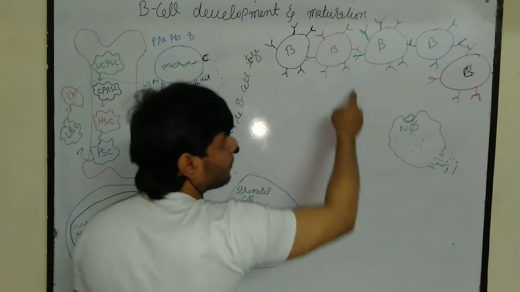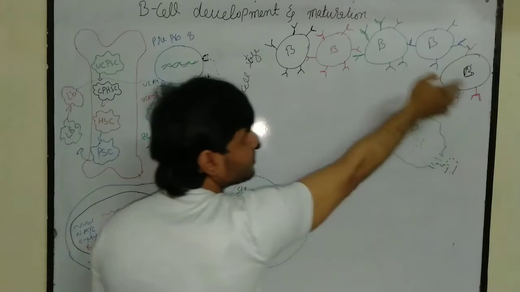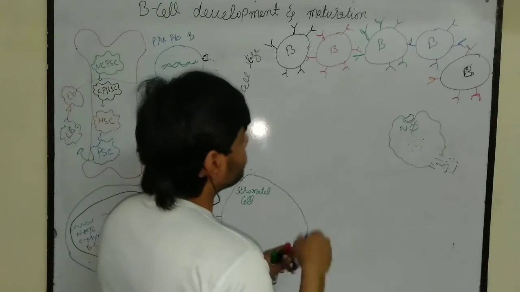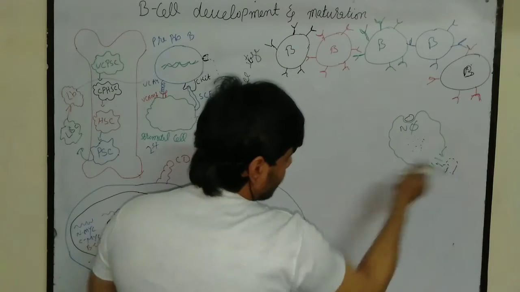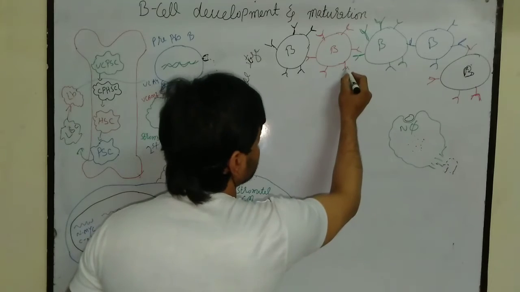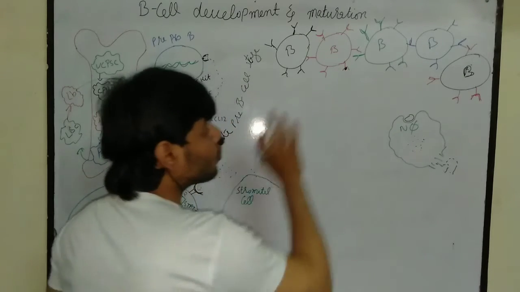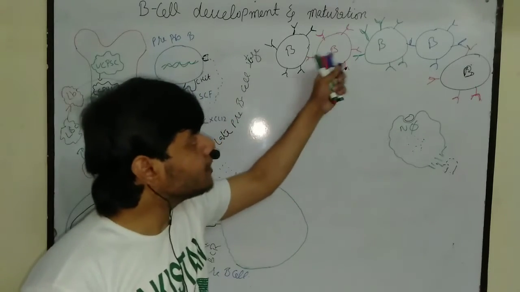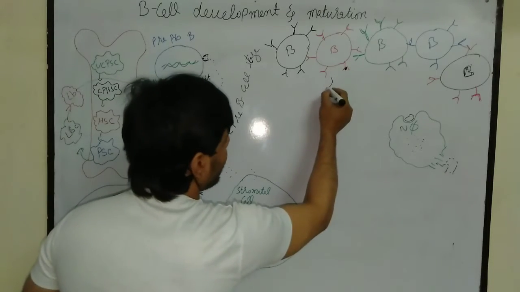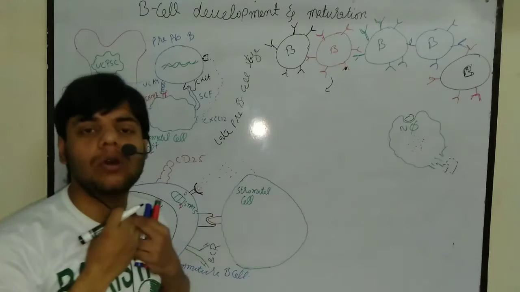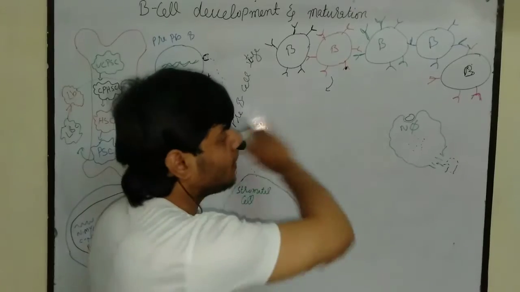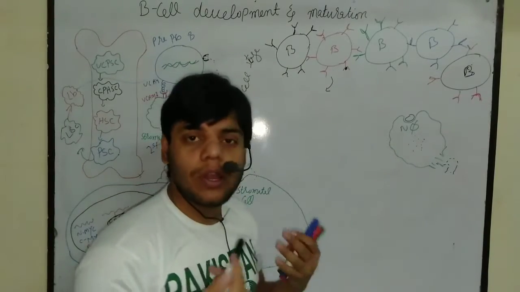When the fragments of microbes are released, one of the fragments will bind to one of the B cells, not to all B cells. For example, let's suppose this antigen fragment will bind to this B cell. So what happened? Randomly this one B cell will be selected, and the rest of the B cells will be degraded, or programmed cell death will occur in them.